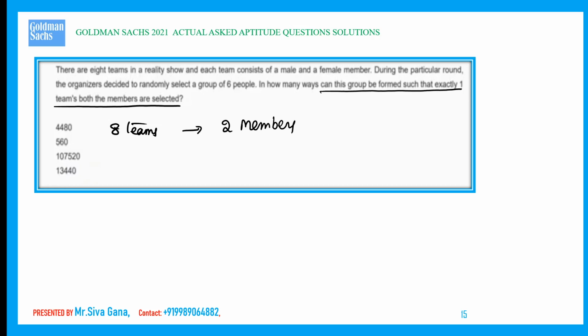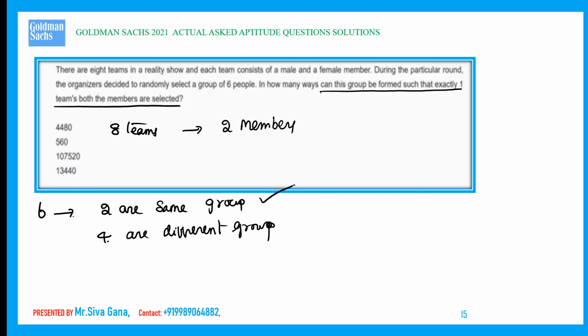We need to select 6. In that, two must be from the same group, which means the remaining four are from different groups. Total we need to select 6. In that, two persons are from the same group and the remaining four persons are from different groups.